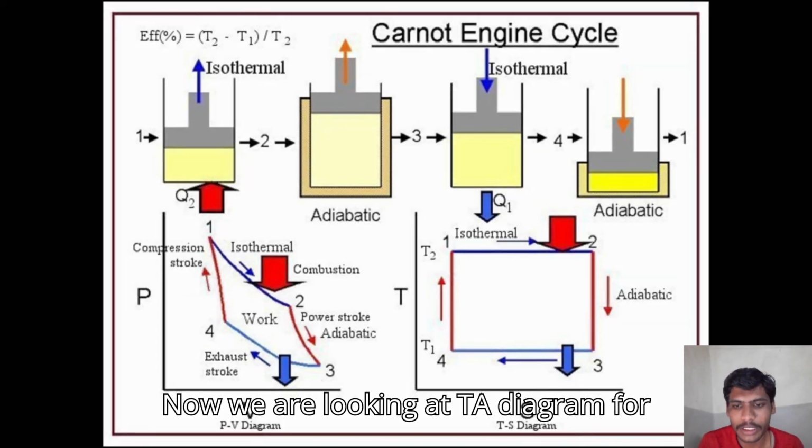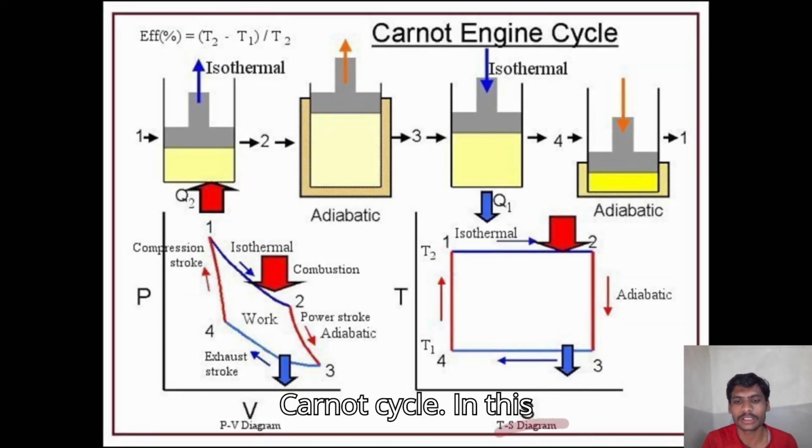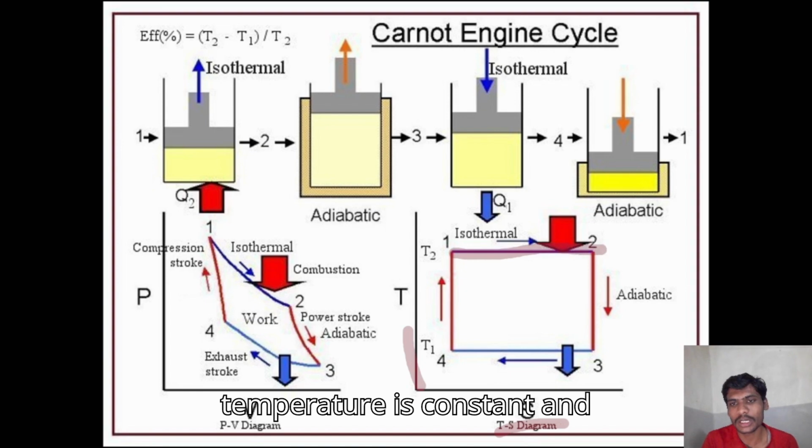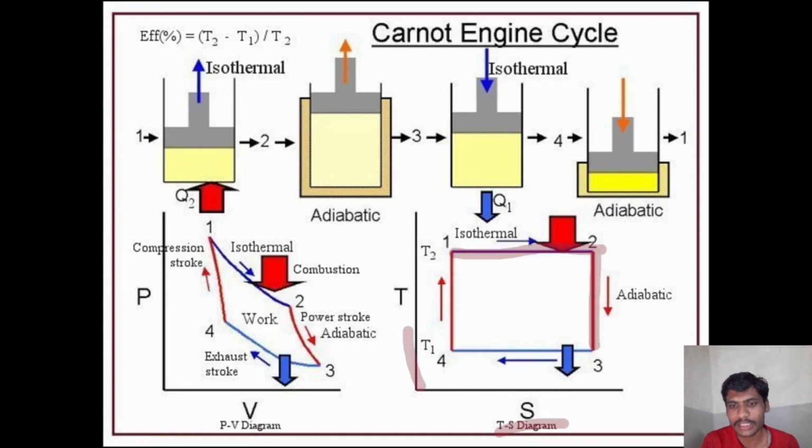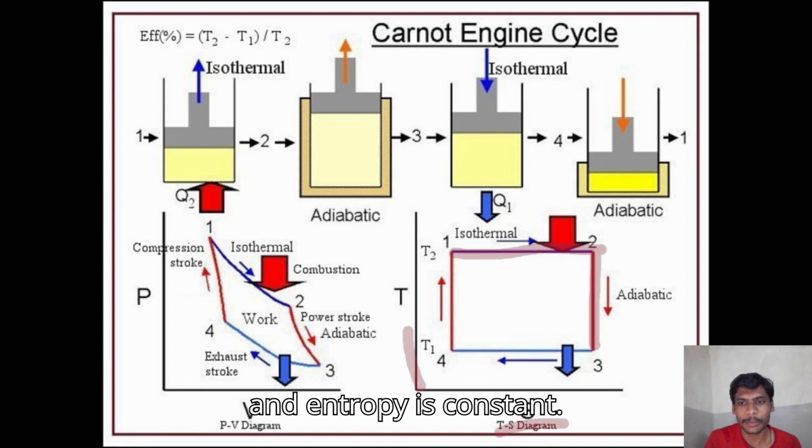Now we are looking at the TS diagram for the Carnot cycle. In this, entropy is represented on the x-axis and temperature is represented on the y-axis. Now process 1 to 2 is an isothermal expansion. In this, temperature is constant and entropy increases. Process 2 to 3 is an adiabatic expansion. In this, temperature decreases and entropy is constant.